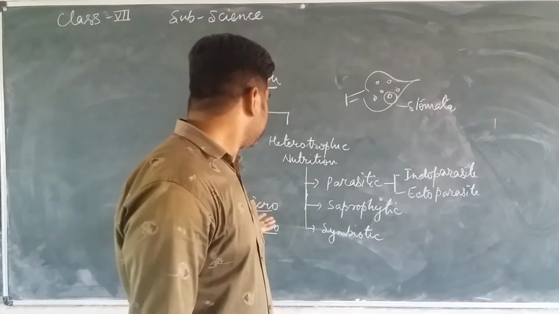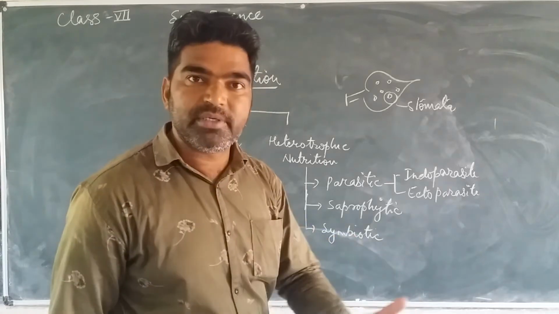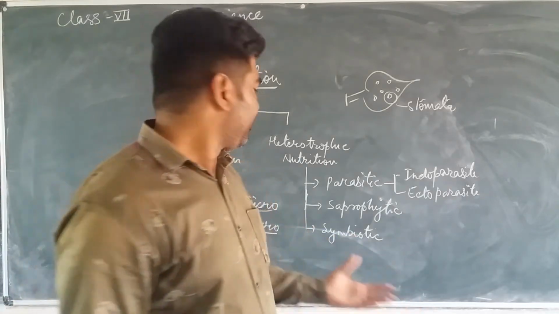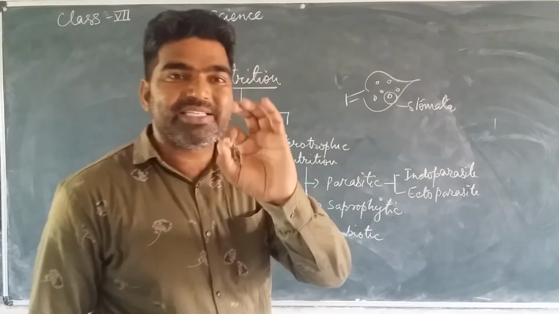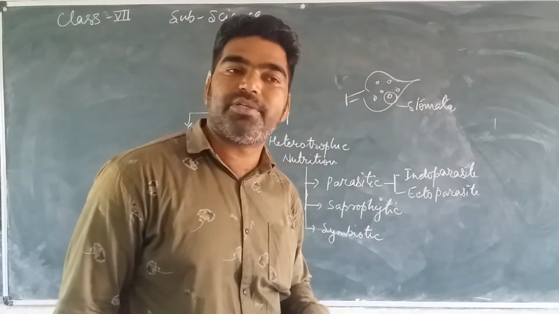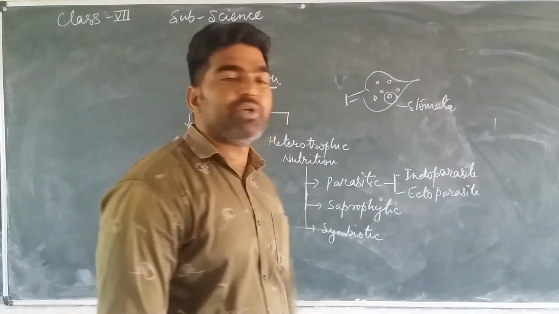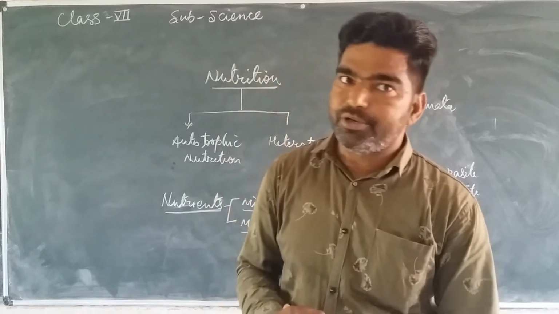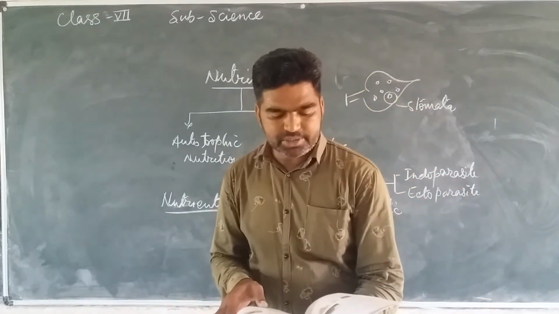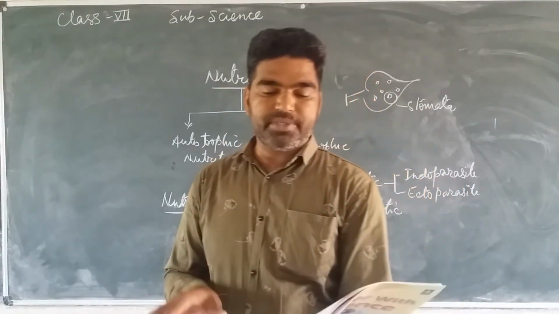Macronutrient. Another type is required by the plant in a very small quantity, a very trace amount. So this type of nutrient is called what? Micronutrient. Okay, so this is all about this first chapter.